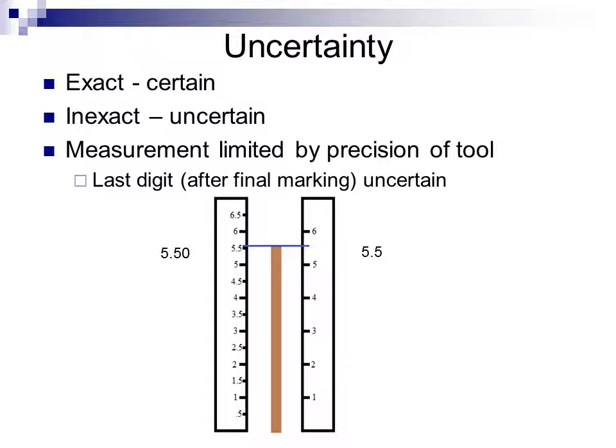So if we have 5.50 on the left, 5.55 on the right, those two different measurements are made of the same object, but the number of decimal places that we're keeping differs based upon the level of precision of the instrument. The instrument on the left is more precise than the instrument on the right.